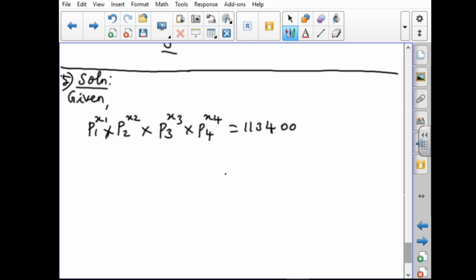So we have to split the factors in ascending order, and x1, x2, x3 are integers. Find the values of P1, P2, P3 and x1, x2, x3, x4.